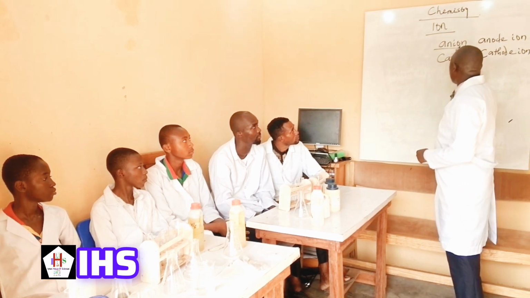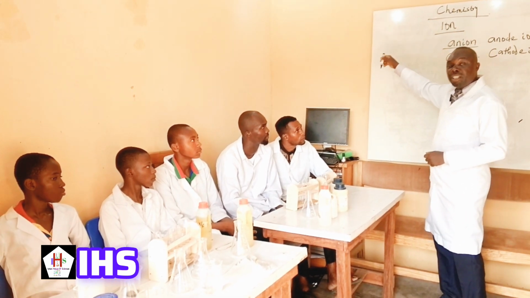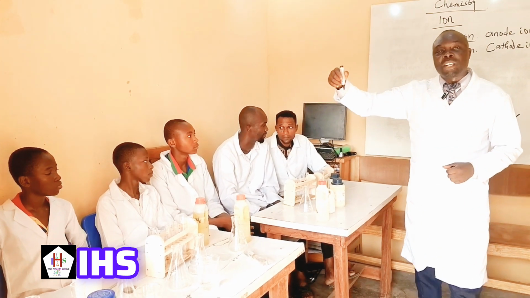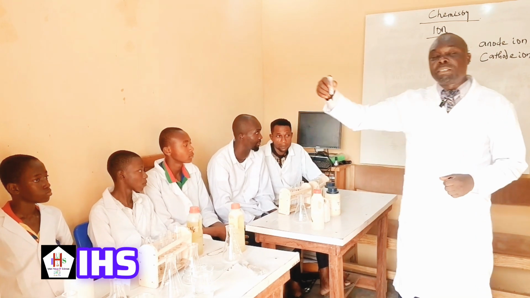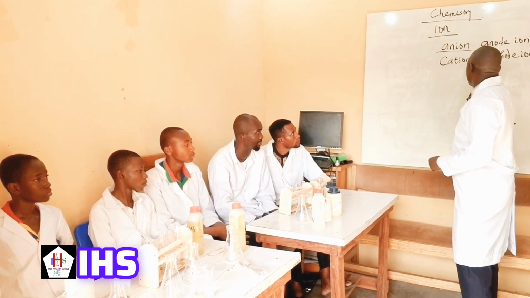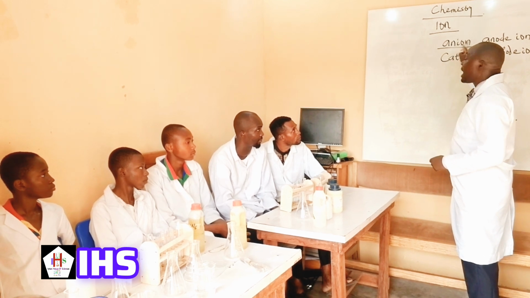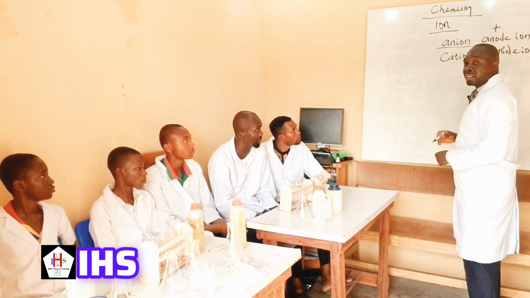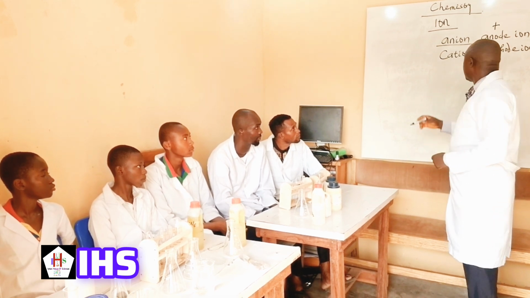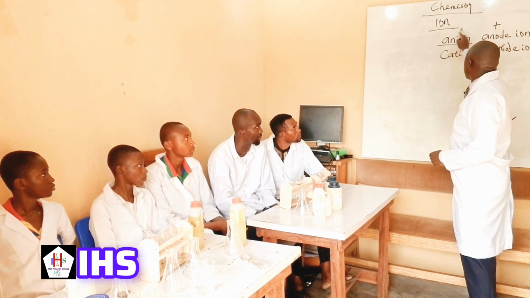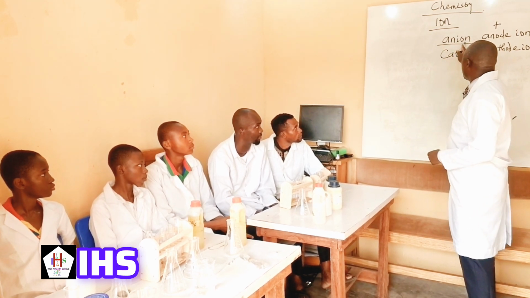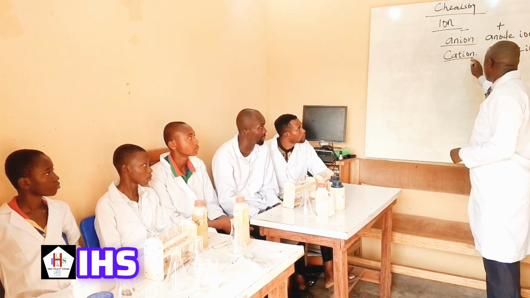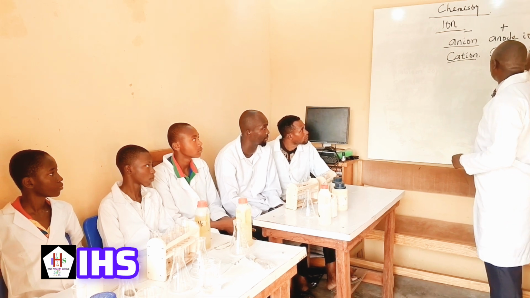Why they are called anions is that if there is an electrical pole, any connection where they are ionizing, the ions that migrate to the anode pole are called anions. And because the anode is positively charged, by Coulomb's law, the ion must be negatively charged before it can be attracted to the anode. So the anions are negatively charged ions. The cations are just gotten from the cathode ion.